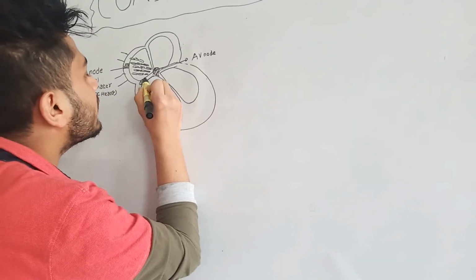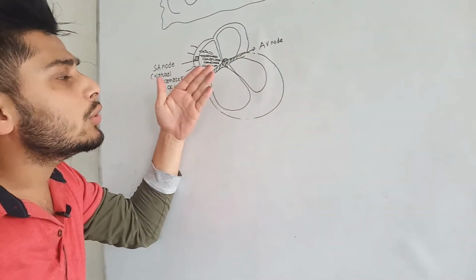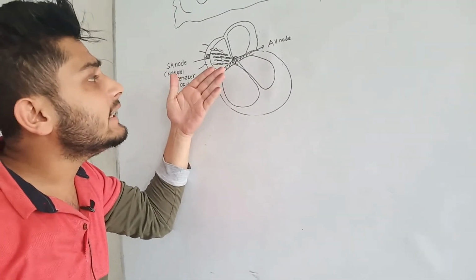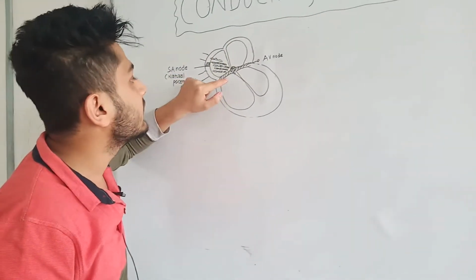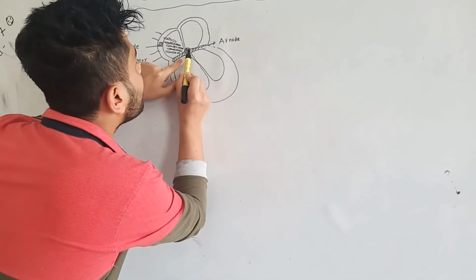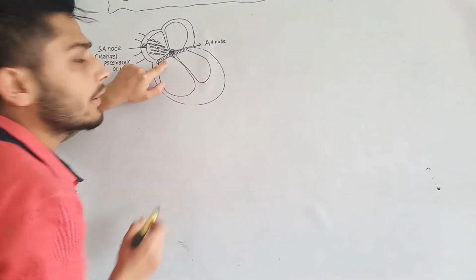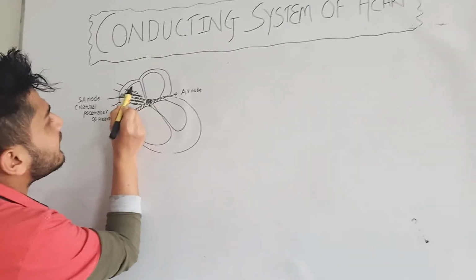Why is it not going through the fibrous annulus? Because the fibrous annulus is so delicate that it gets damaged when the wave of impulse strikes the surface of the fibrous annulus. So it will go towards the atrioventricular node, AV node.